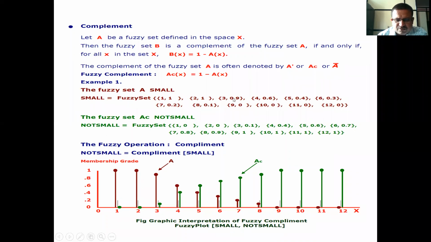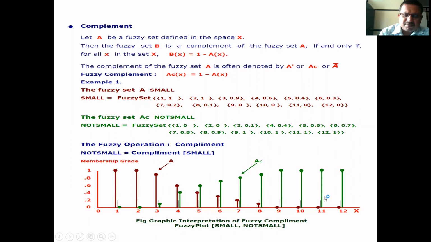Adding these two, if you check, 0.9 plus 0.1 is equal to 1. 0.6 plus 0.4 is equal to 1. 0.4 plus 0.6 is equal to 1. 0.3 plus 0.7 is equal to 1. Therefore, they have considered that the membership grades should add up to 1. Therefore, the fuzzy operation complement not small is equal to complement of small.